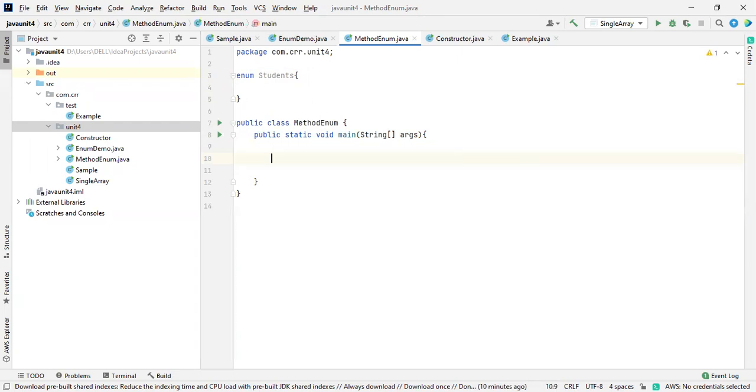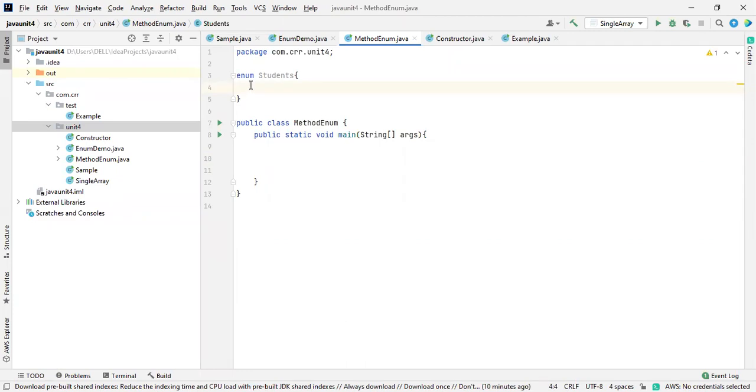In the sense of methods, according to your textbook, there are two methods available. I mean, sometimes many methods are available, but according to your textbook, there are two methods which will retrieve information from this enum. If you want to access a single element, you use valueOf.